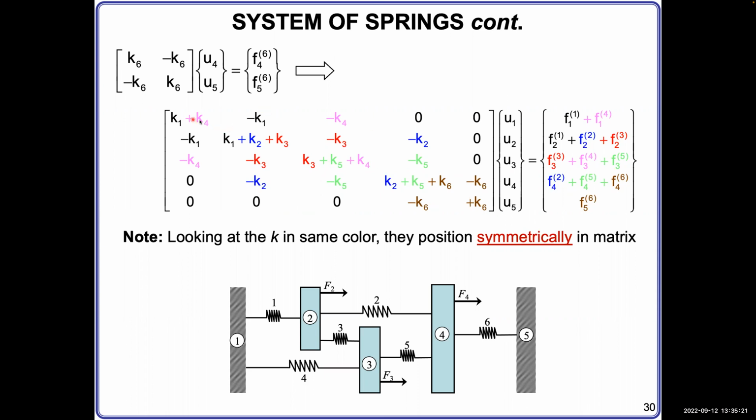Here you see around the diagonal: minus K1, minus K1, minus K4, minus K4, minus K3, minus K3, minus K2, minus K2. Across the diagonal, they are all symmetric. That is correct. Okay, that's one way to check. Another way to check is to make sure you don't miss any force here.